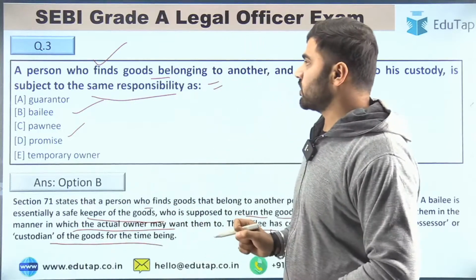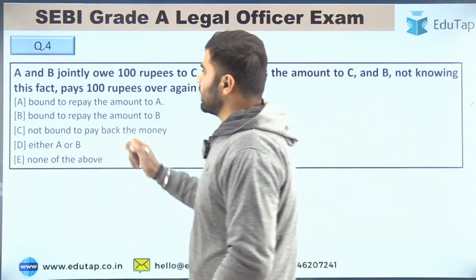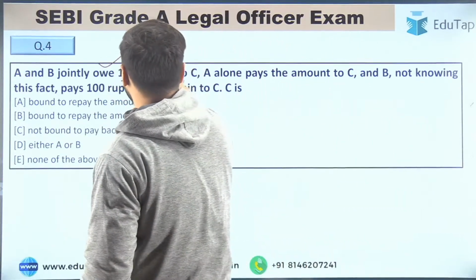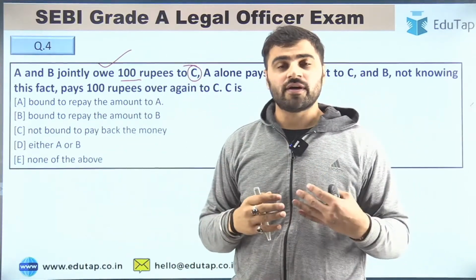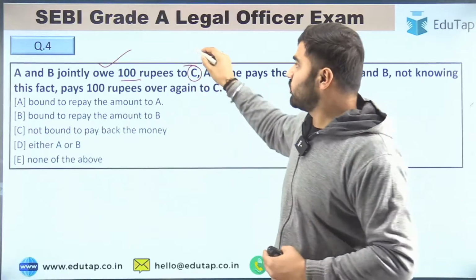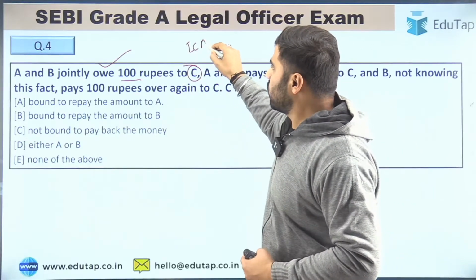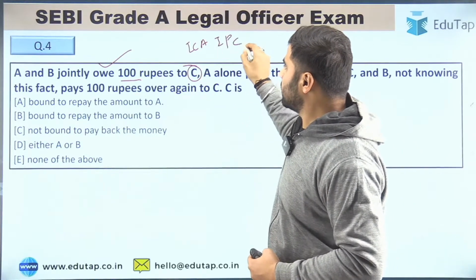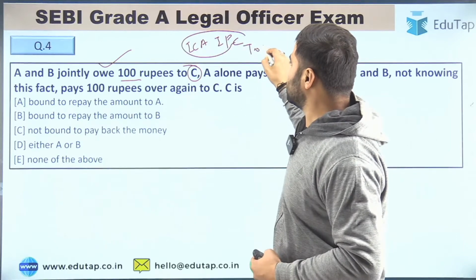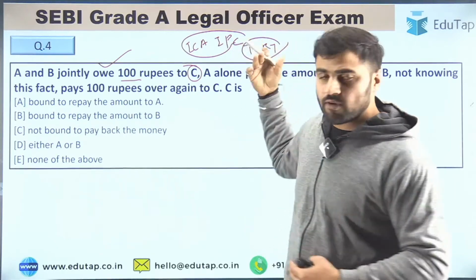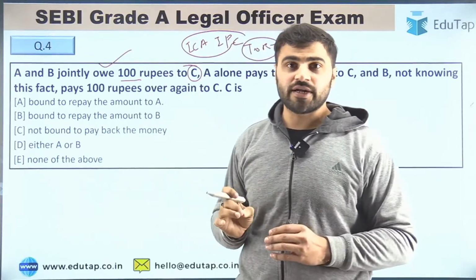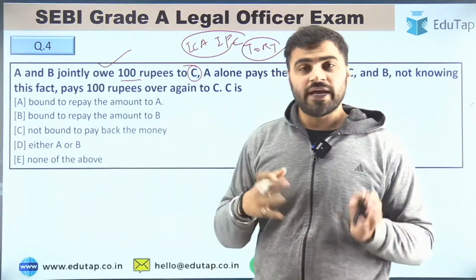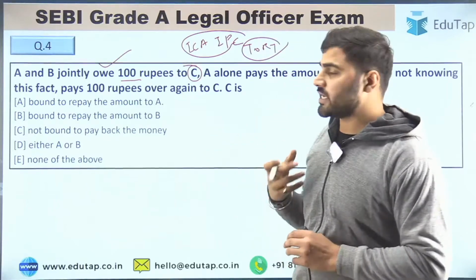Now let's move to question number 4. So question number 4 is, A and B jointly owe 100 rupees to C. Guys, we are trying to solve a lot of illustrations, because if you talk about Indian Contract Act, or IPC, or tort, a lot of illustrations or a lot of case studies are asked in your examination, right?